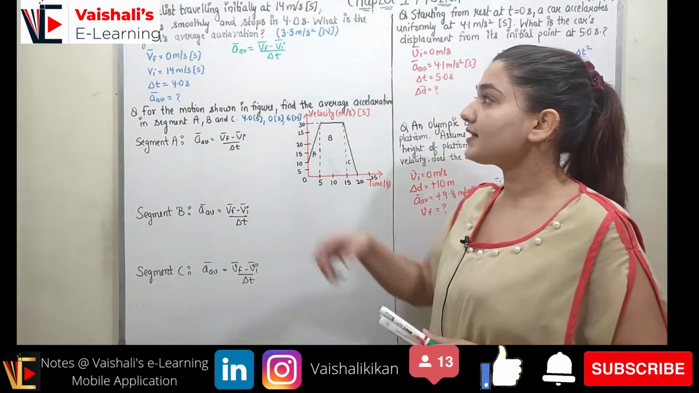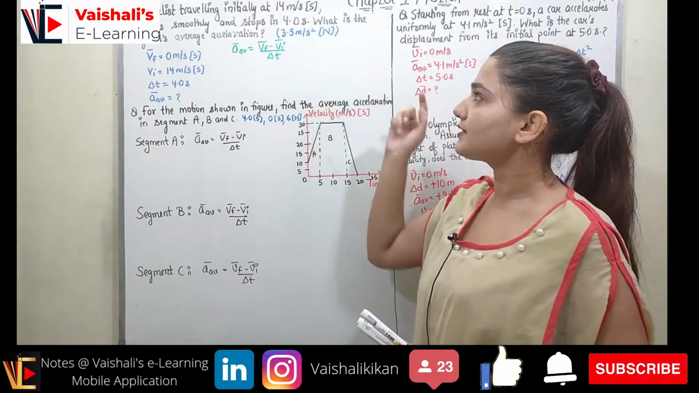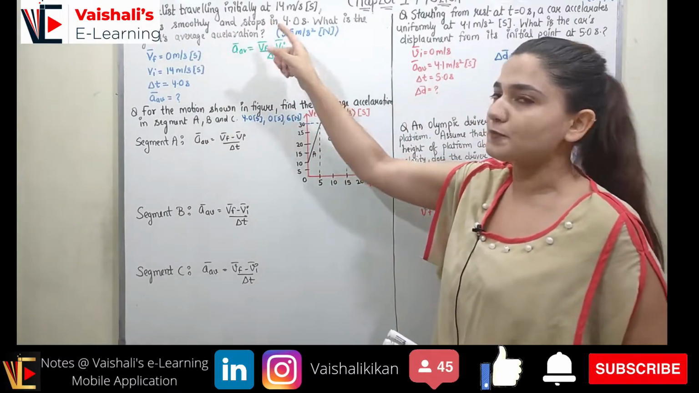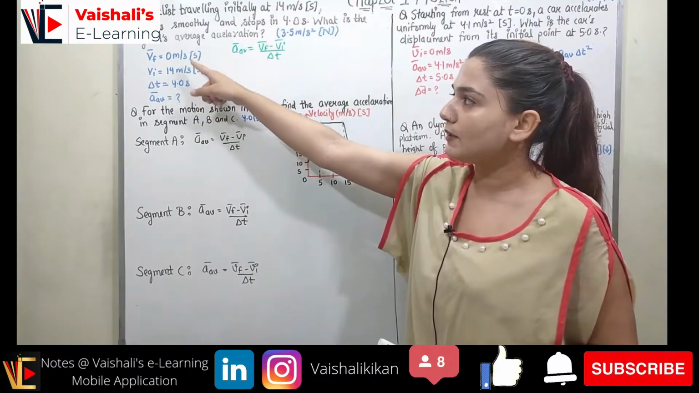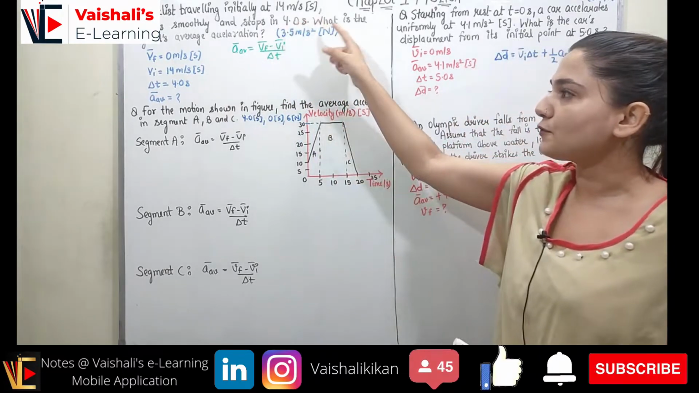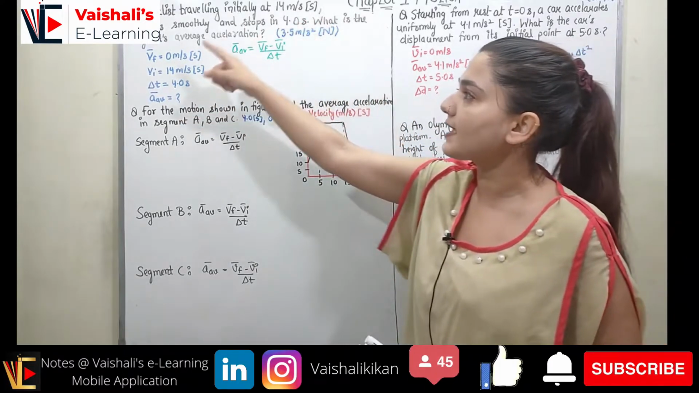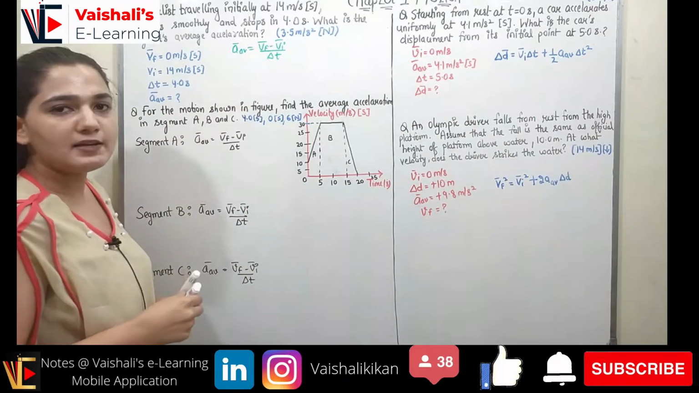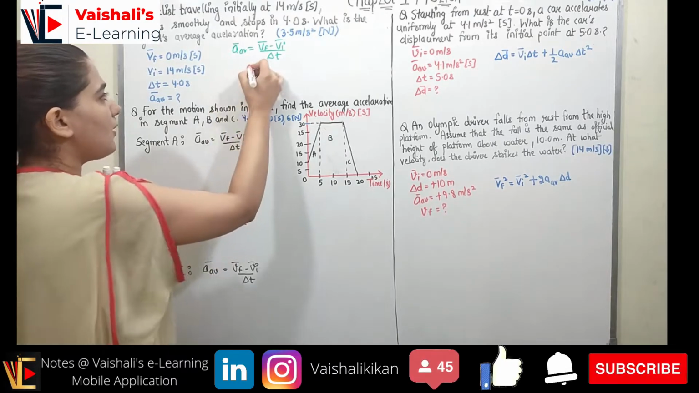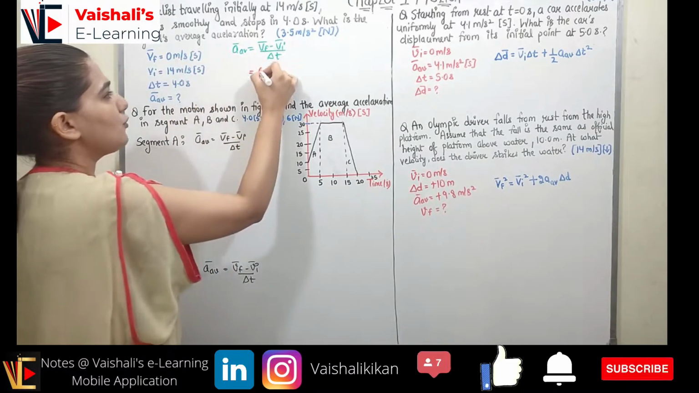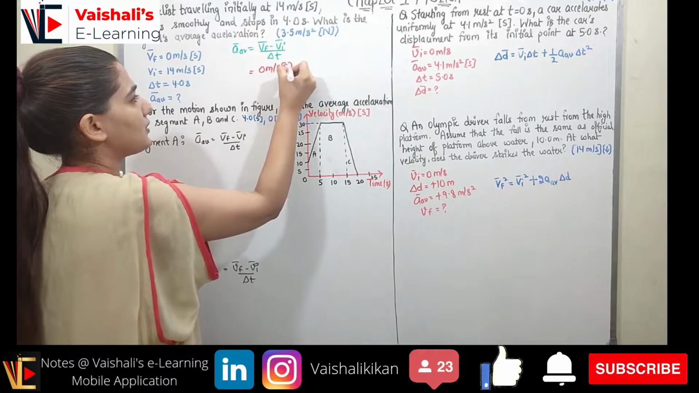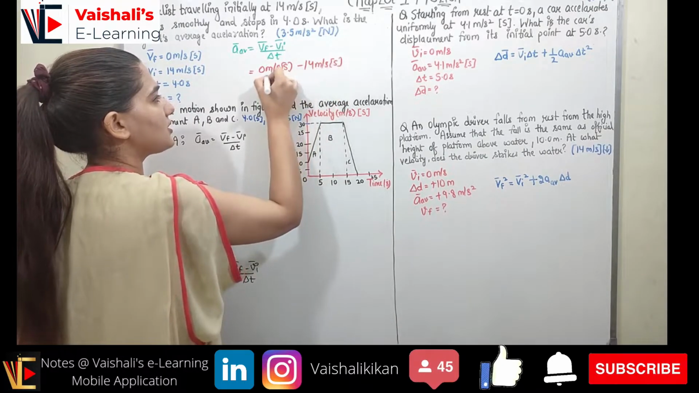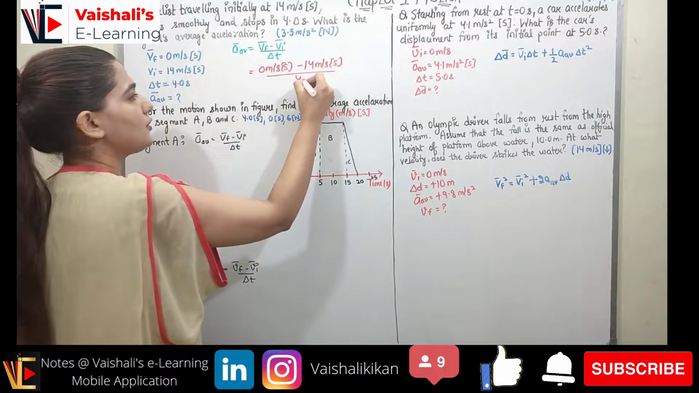So the first problem states a cyclist traveling initially at 14 meter per second. So initial velocity is 14 meter per second in south. Brakes smoothly and stops. So when he stops, its final velocity will be 0 meter per second south in 4 seconds. So time is also given, 4 seconds. What is the cyclist's average acceleration? We know the formula of average acceleration, which is V final minus V initial upon delta t. So what is V final? V final is 0 meter per second in south direction. What is V initial? It is 14 meter per second again in south direction. Now what is delta t? It is 4 seconds, right?